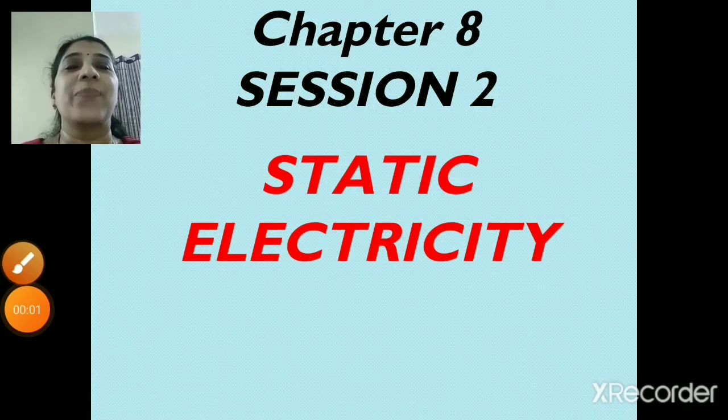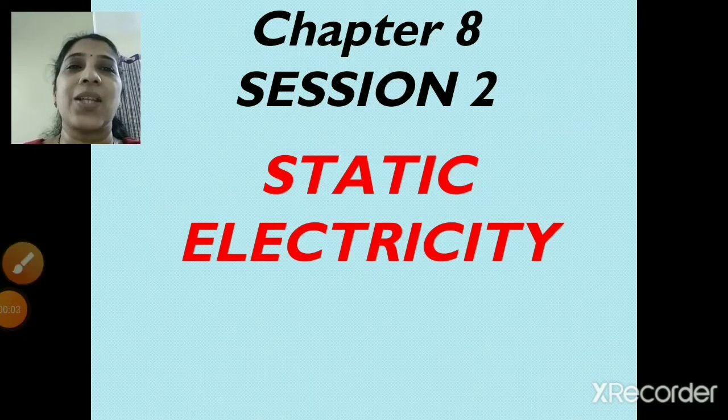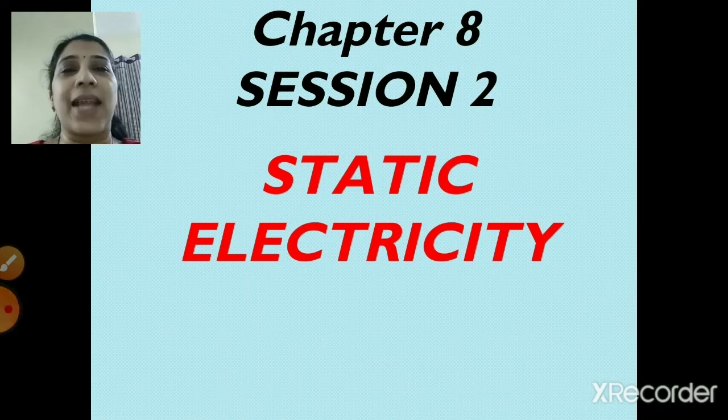Sairam students, welcome back to the second session of chapter 8, that is static electricity. Before starting today's session, let's revise what we had learnt in the first session.